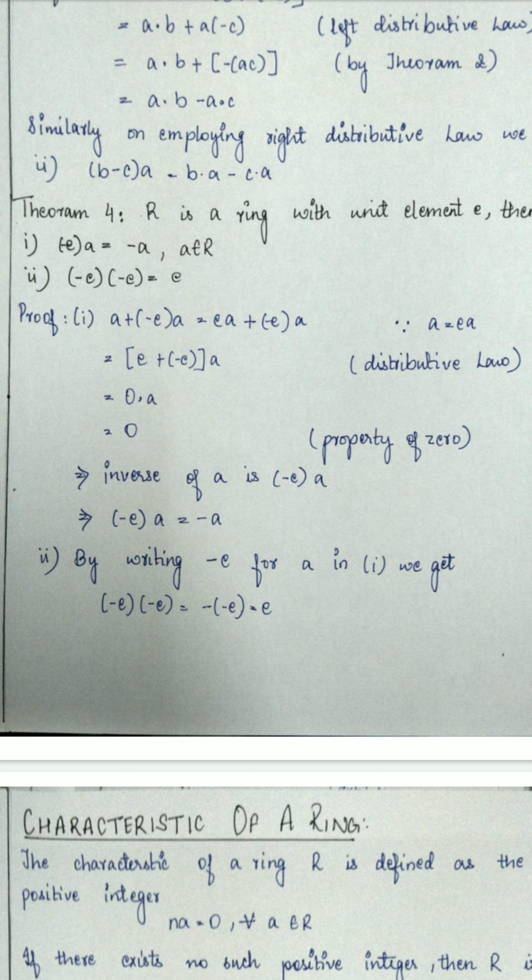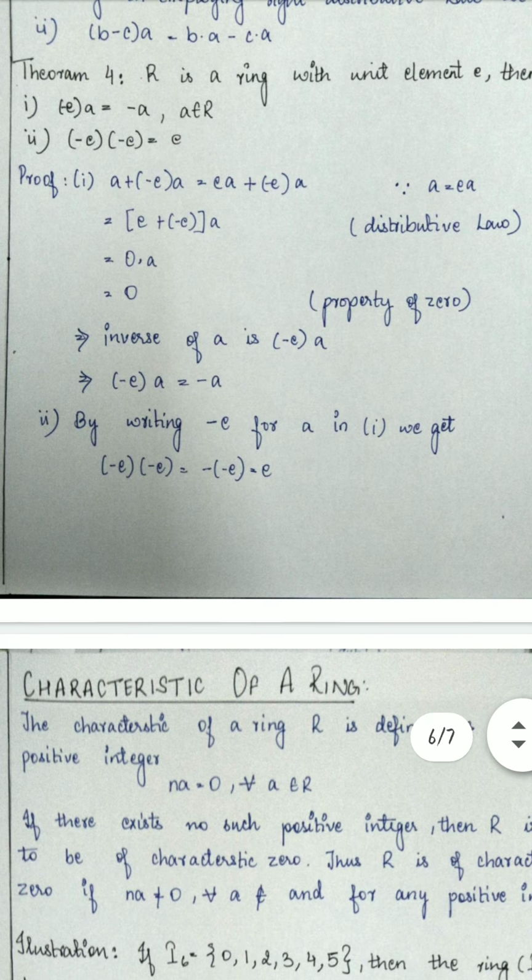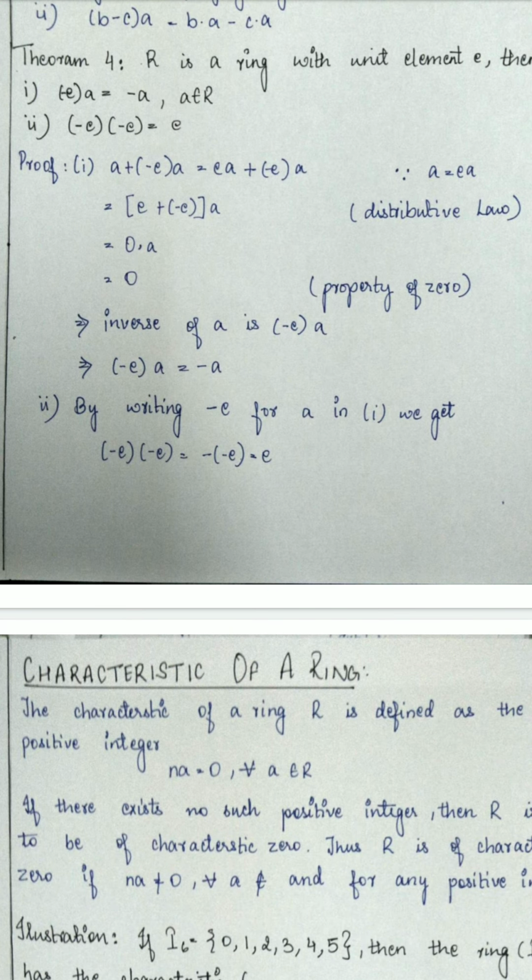So the inverse of A is minus EA. So minus EA equals minus A. So by writing minus E for A in the first part, we get that minus E into minus E equals E.